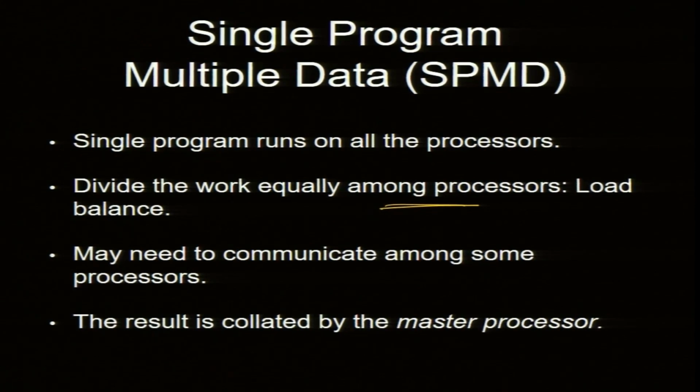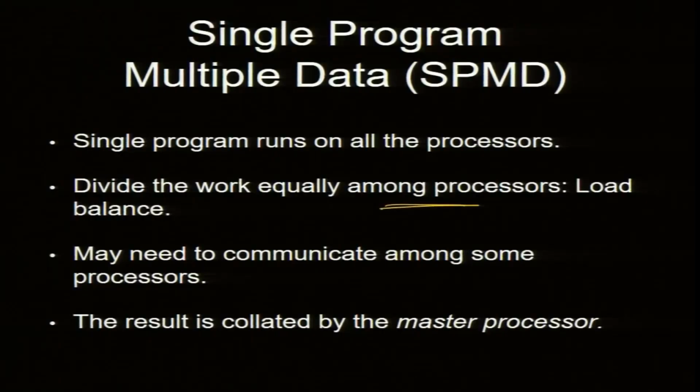So, there are different kinds of names. This is still some kind of feudal naming, master and slave, or sometimes a master and worker. So, a worker processor and there is a master processor. It turns out master processor also does all the work, okay, but it does some additional work. So, that is what is going to be here, like summing up of all the local sums will be done by master processor.